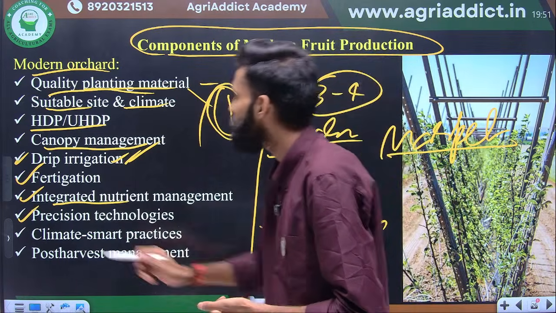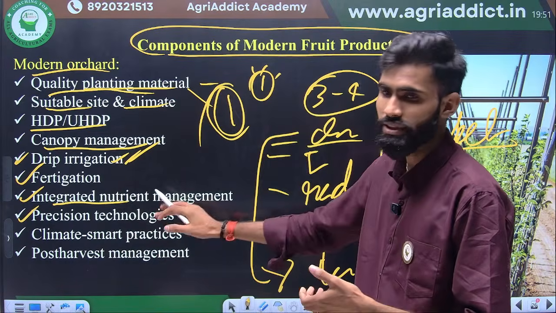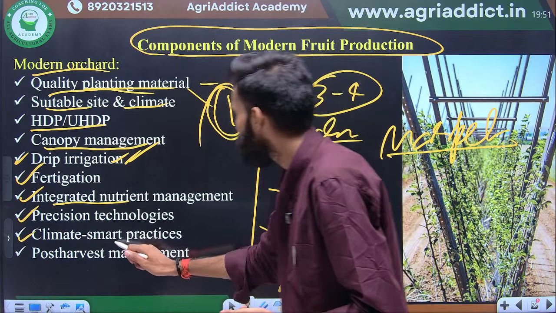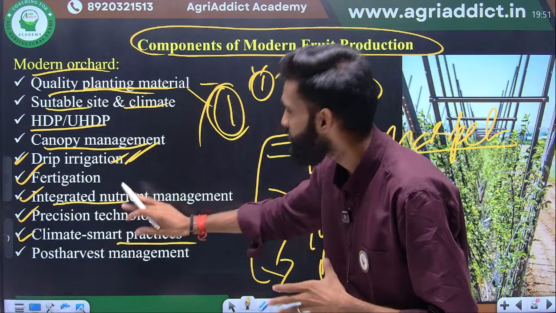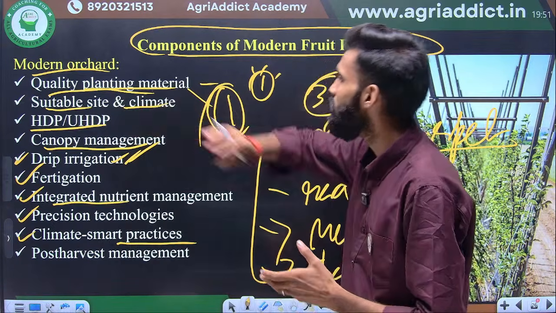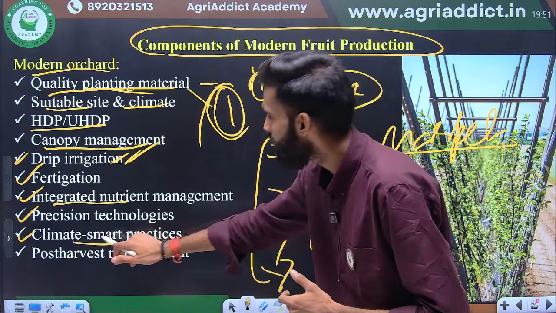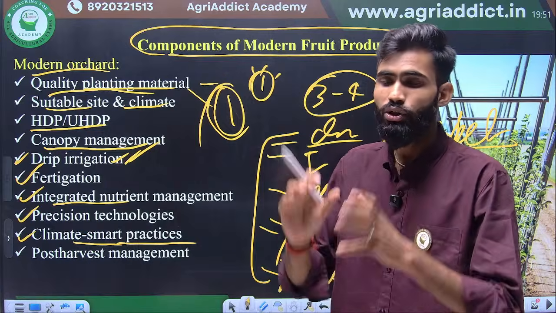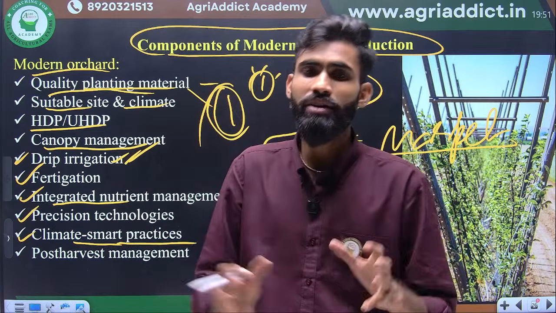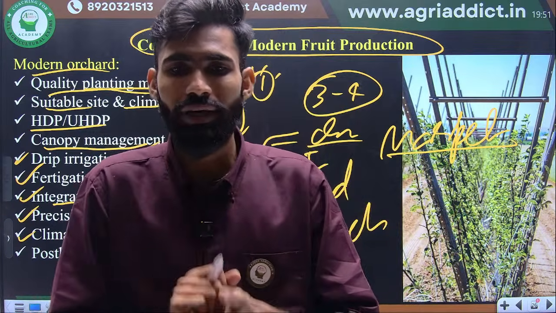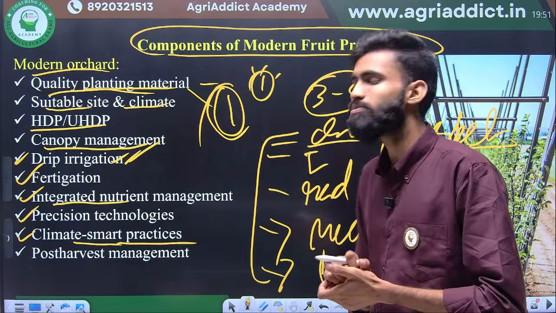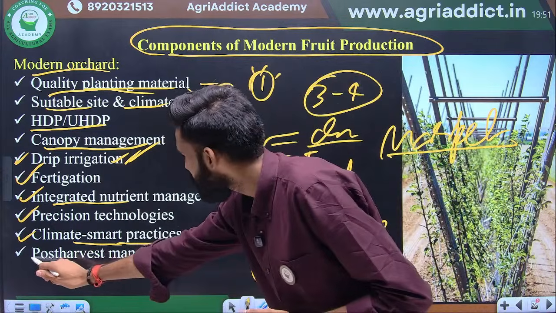Then next one is precision technology. We have discussed this one. Climate smart practices: if you adopt precision technology, high density planting and canopy management, then you are adopting climate smart practices. Okay, जो climate की variability को, climate की difference को adopt कर सके, that is called climate smart practice. Okay. Next one is post harvest management.